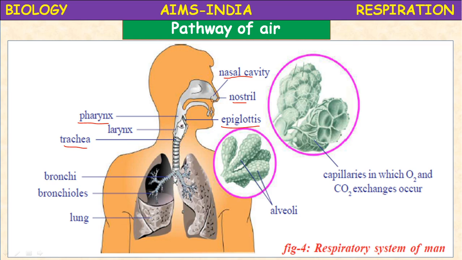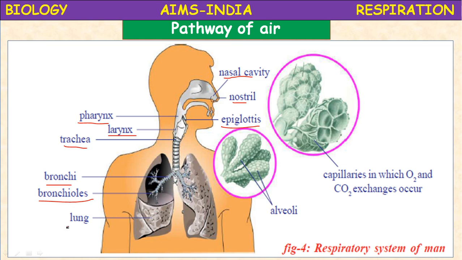The voice box is called the larynx, where vocal cords are present; they vibrate to produce sound. When the air enters through the nostrils and nasal cavity, the epiglottis closes the pharynx and allows the air to enter the trachea or windpipe. From there it reaches the bronchi. Bronchi are the two branches of the trachea and they open into the lungs by small branches called bronchioles. Finally the bronchioles open into the lungs.